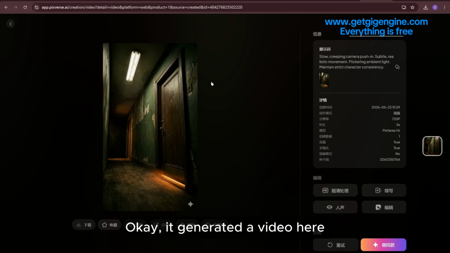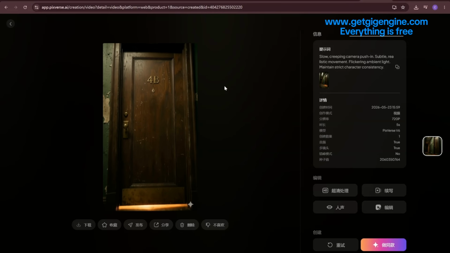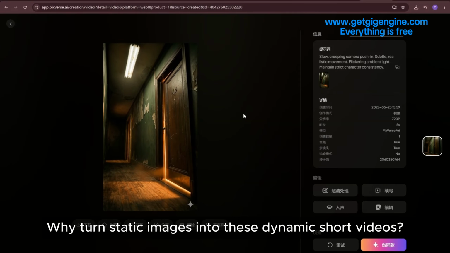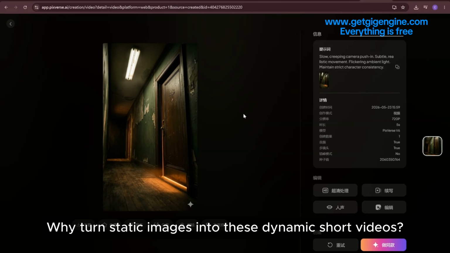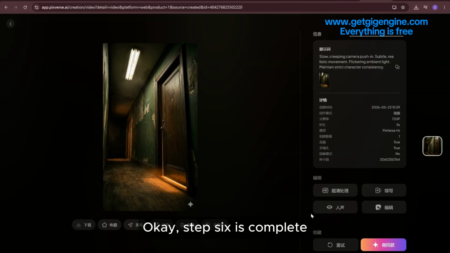Okay, it generated a video here. You can check it out. Looks good, right? Should be fine. Let me emphasize here. Why turn static images into these dynamic short videos? Simple. If you post static images on TikTok or YouTube, people might swipe away in less than a second. But if it's something moving, people will stay longer. Okay, step 6 is complete.